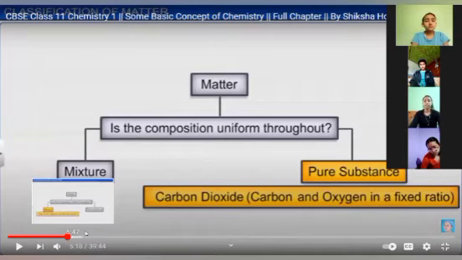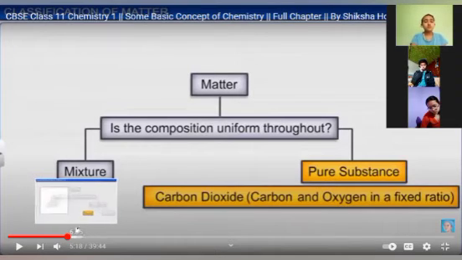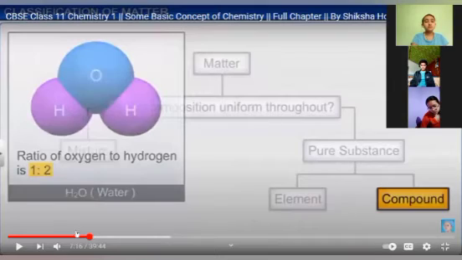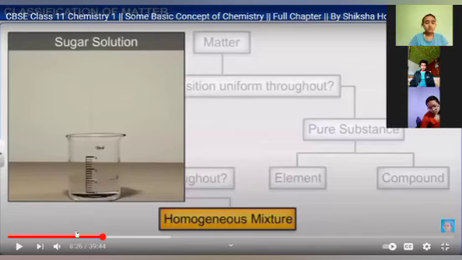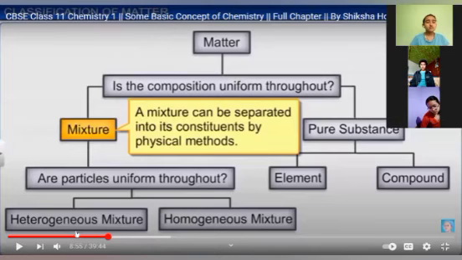So we have done matter, its definition and its classification. Matter is classified into two types. Which two types? Pure substance and mixture. Pure substance is further divided into element and compound, and mixture is divided into homogeneous and heterogeneous, right?